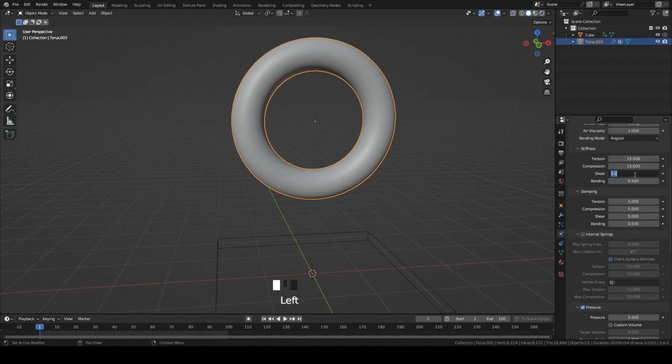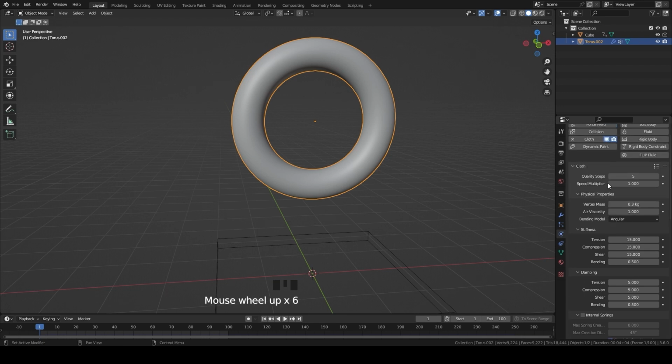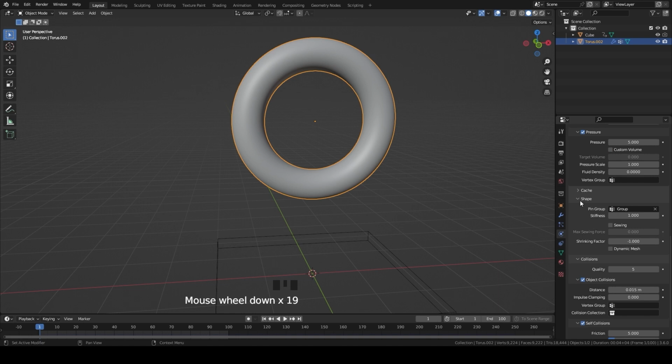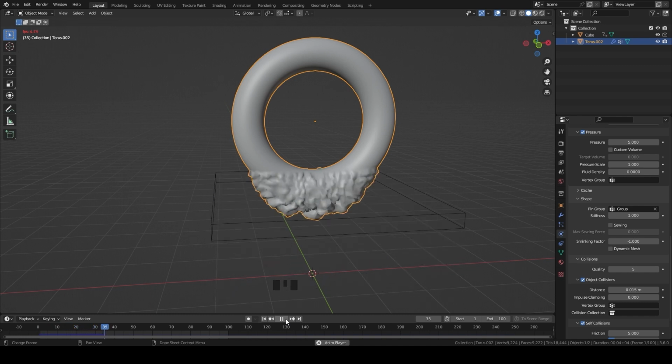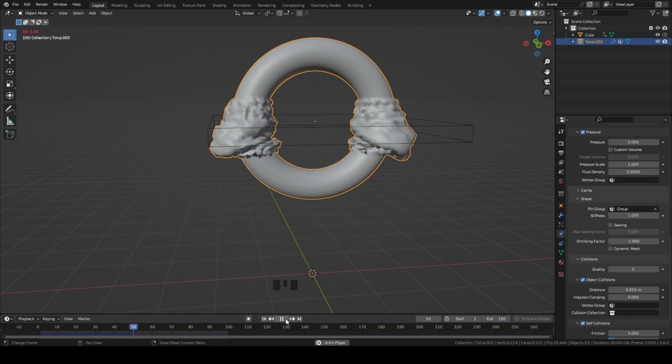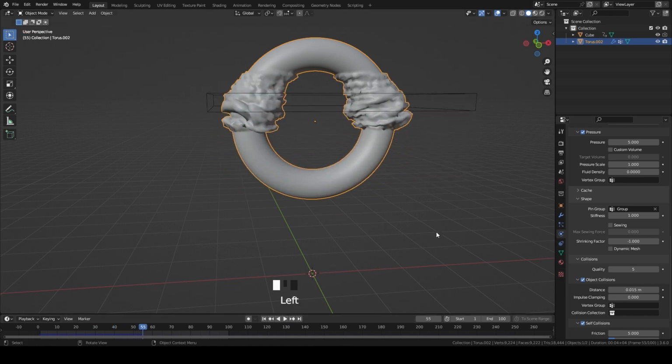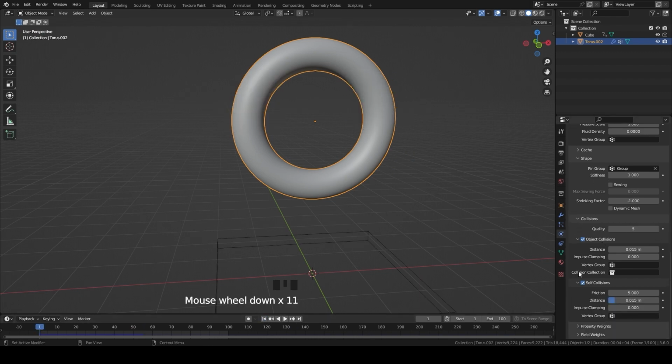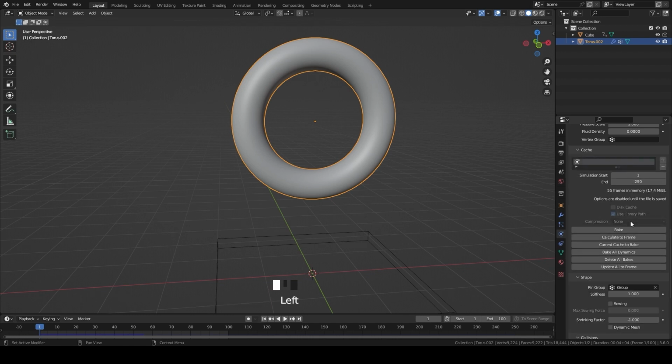In stiffness, set the shear value to 15. Now go to cache and click on bake.